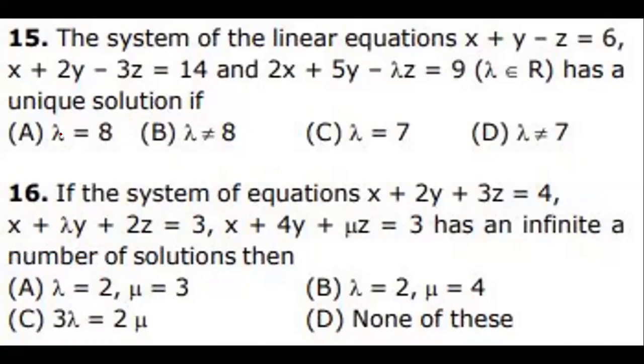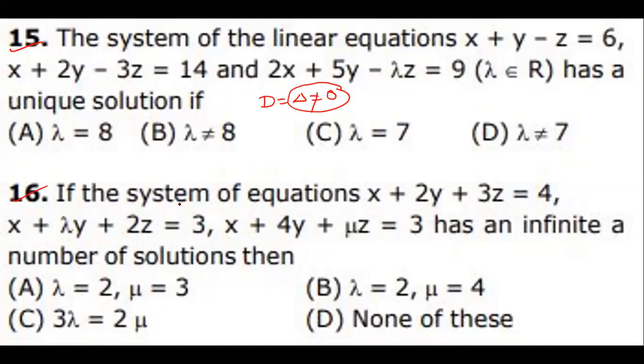Question number 15C. I'm giving solutions also. The system of linear equations has a unique solution. What does a unique solution mean? The delta or discriminant must be not equal to 0. That is the answer. Delta must be not equal to 0. That is the question, so either B or C or D, you can verify.